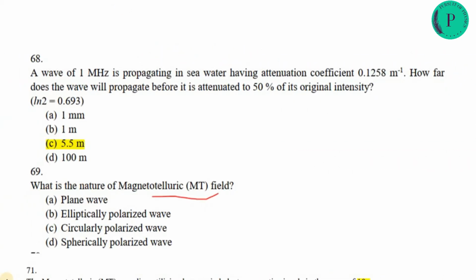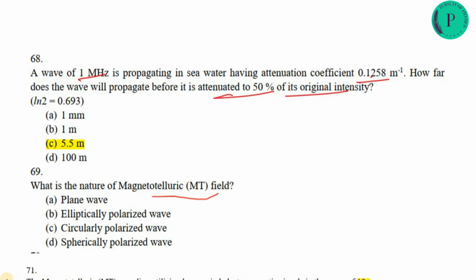The first question says that a wave of 1 MHz is propagating in sea water having attenuation coefficient 0.1258. How far will this wave propagate before it's attenuated to 50% of its original intensity? It is the same as the radioactivity problem.